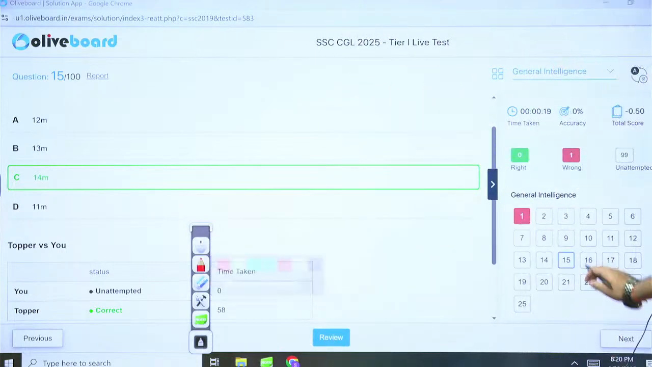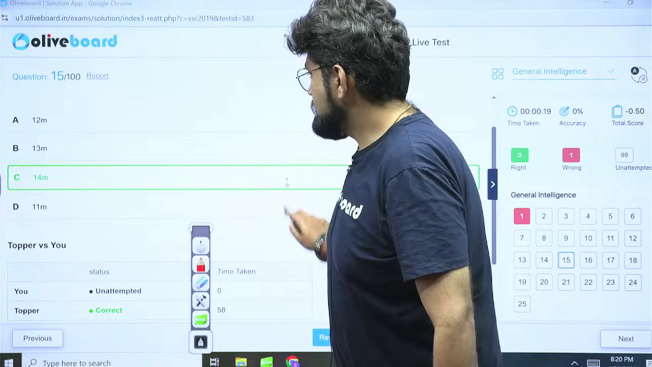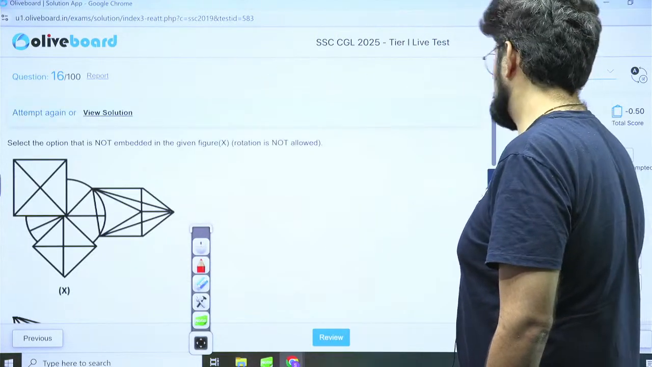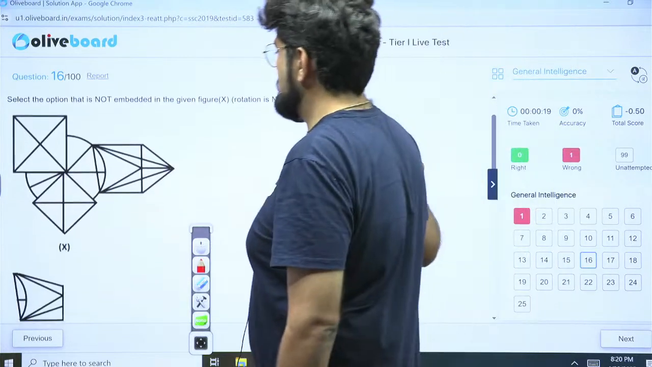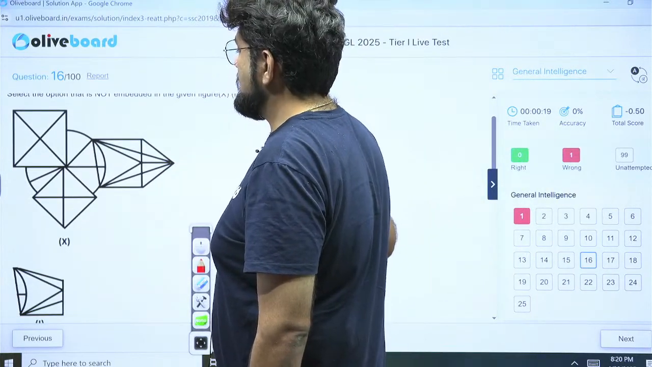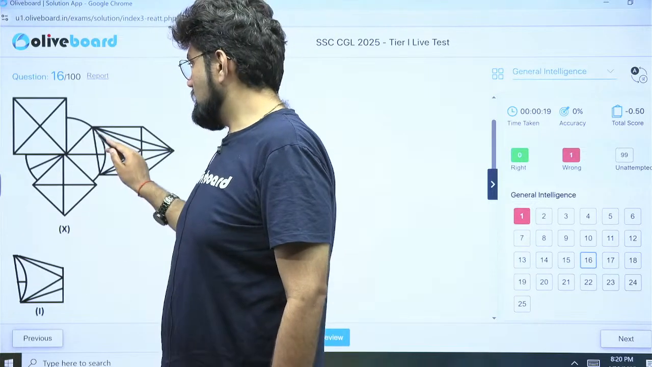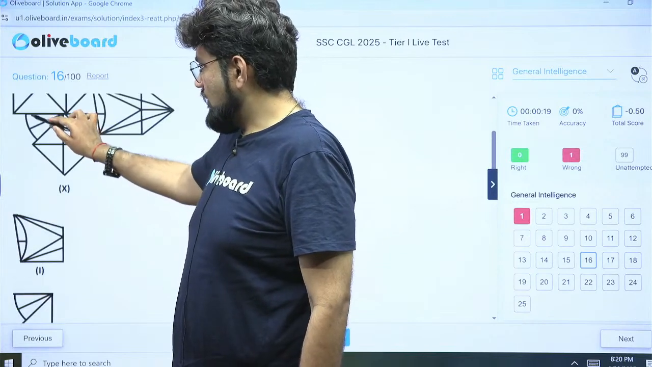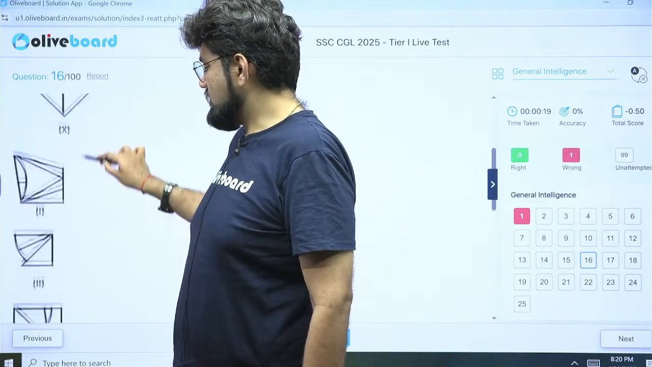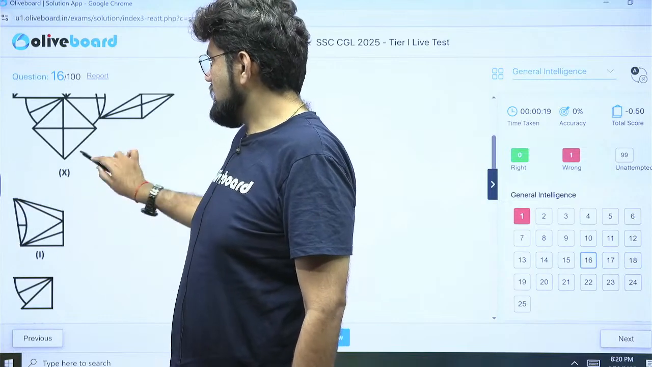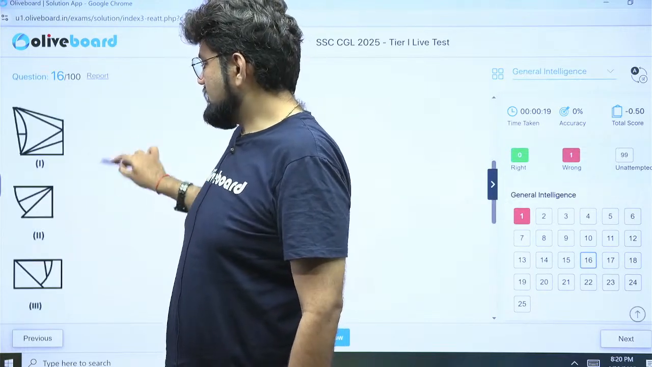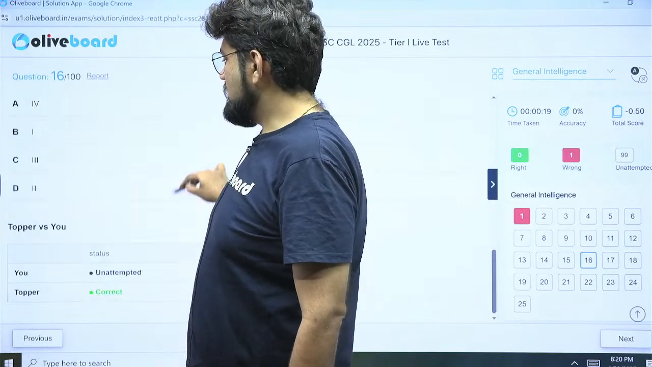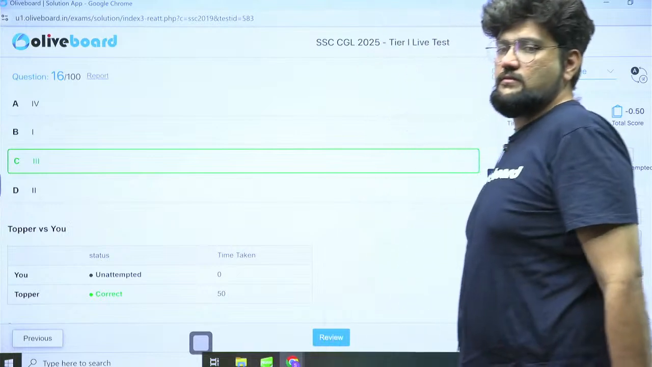Okay, question number 16. Which option is not embedded? If you see, this part is right here, it's visible, so not an issue, it's there. Figure 2 is here, this part, it's there. Figure 4 also I can see it's here, in this circle here. But figure 3 I cannot see anywhere. There is no straight line with a circle here. So figure 3 is the one which is not embedded anywhere else.